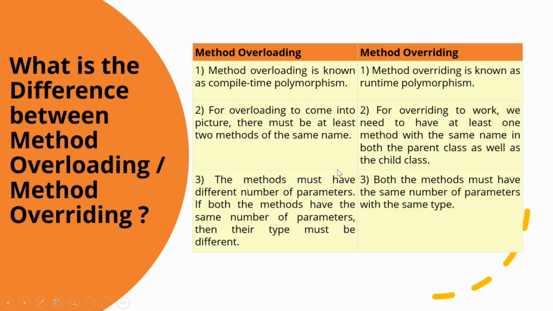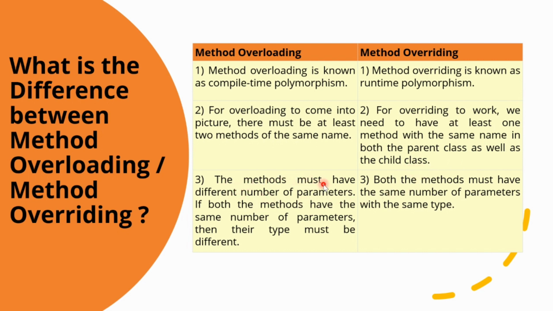The next question, which is a very important question that is asked, is: what is the difference between method overloading and method overriding? Here I have listed the differences. Method overloading is known as compile-time polymorphism, whereas method overriding is known as runtime polymorphism. For overloading, there must be at least two methods of the same name. But for overriding to work, we need at least one method with the same name in both the parent class as well as the child class.